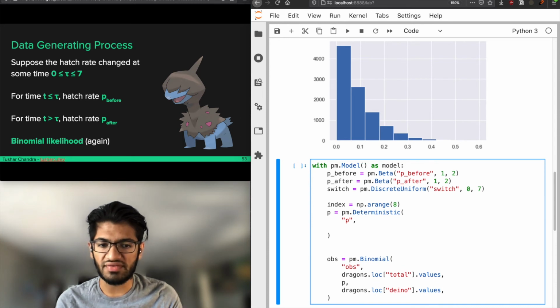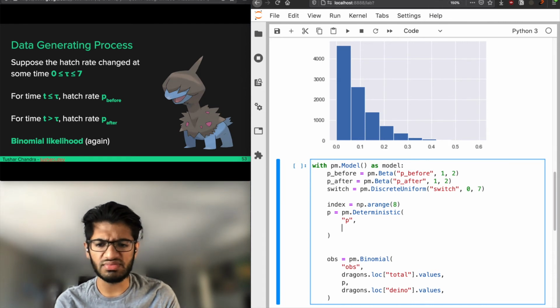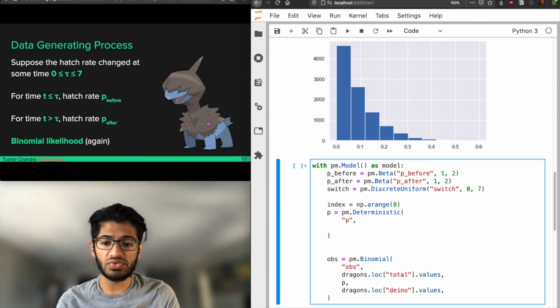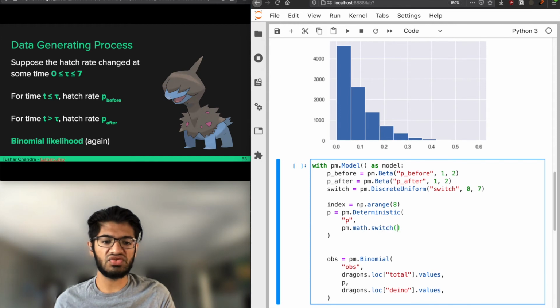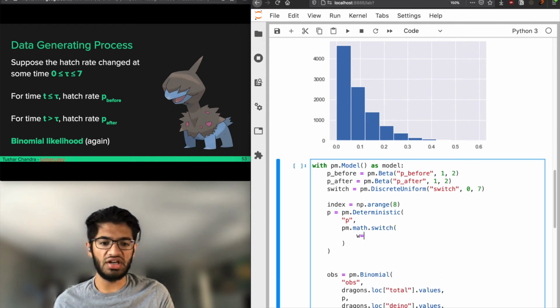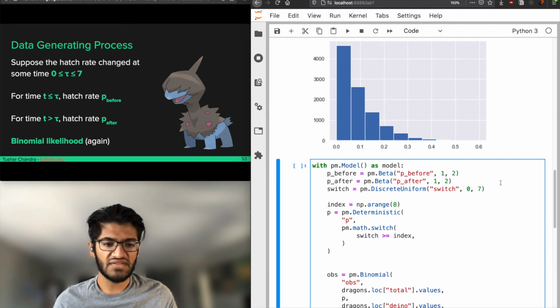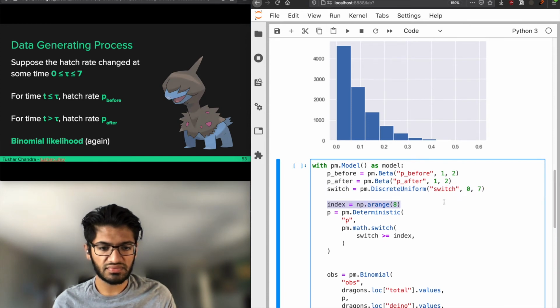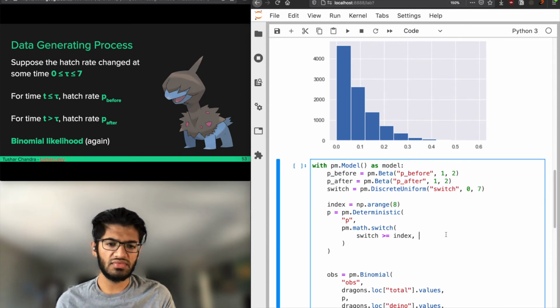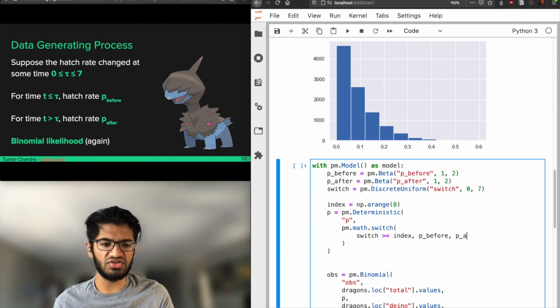So note that p_before, p_after, and switch are all random variables, but the actual probability on a particular day is going to be a deterministic function of those. Because given the day, you check if it's before or after the switch, which is deterministic, and then you choose p_before if it's before and p_after if it's after. So we go from these 3 random variables and then combine them in a deterministic way. So we're going to do pm.math.switch, and we're going to say you switch on the condition that your switch random variable is greater than or equal to your index. So switch is this. If the switch happens after the current point in time, you choose p_before, and otherwise you choose p_after.